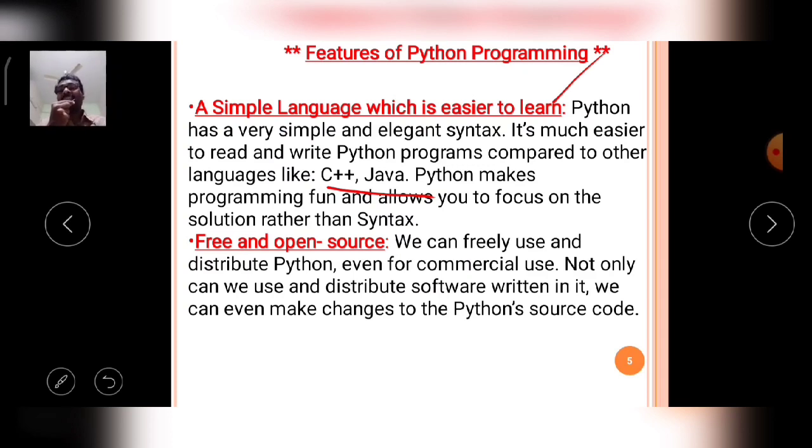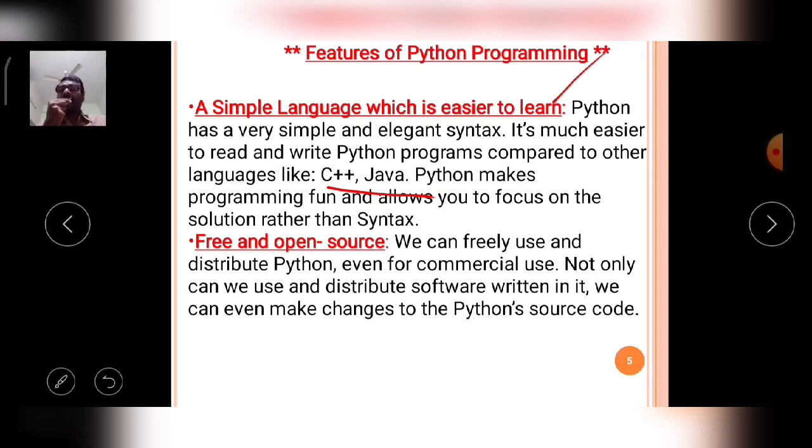Okay. So the very important thing is the C, C++, Java languages compulsorily contain the variable declaration part. If a program uses n number of variables, the n number of variables must be declared in the declaration part in C, C++. But in the Python language, there is no variable declaration part. Simply you can use the variables in the programming.